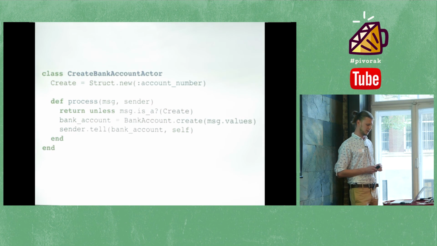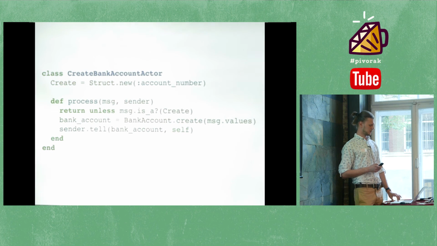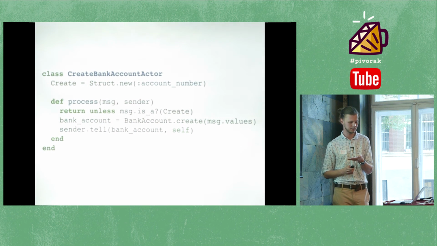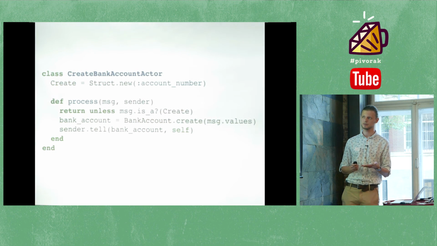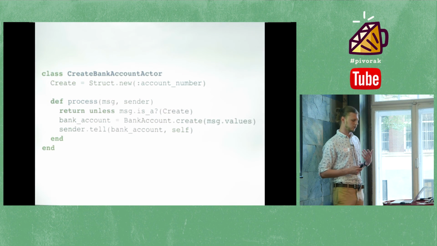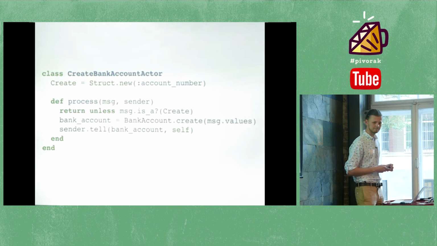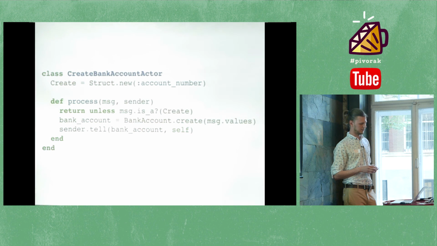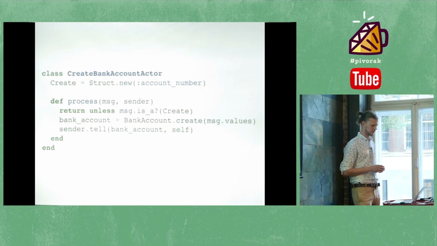The second problem with actors is that it might decrease throughput for some operations. What does that mean? Imagine that we have a create bank account actor, and we have a requirement to create 10,000 bank accounts. We will send 10,000 messages here, and all of those messages will be processed synchronously, so they are not parallelized anyhow. Operations like that are slow because they are single-threaded.